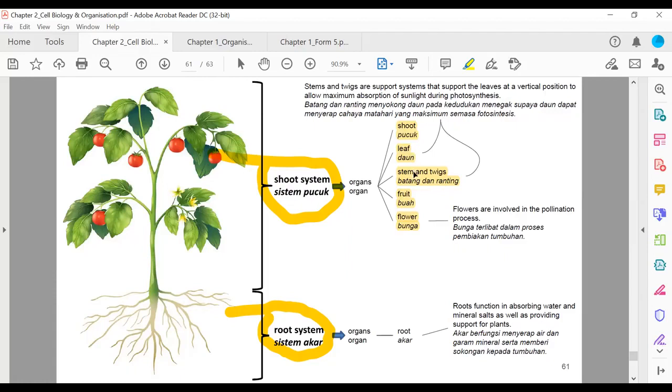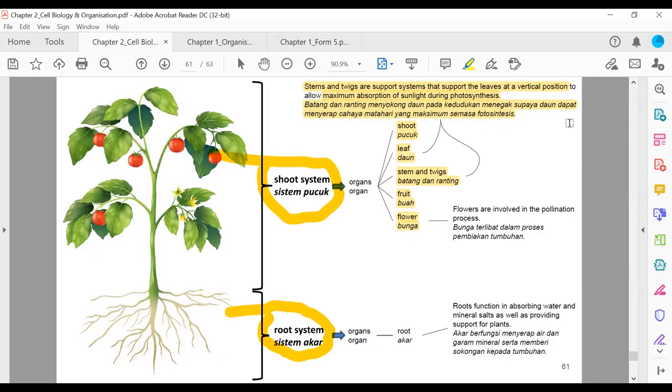Okay, so what do the leaf and stems and twigs do? Stems and twigs are support system. Dia macam tulang that support the leaf at a vertical position to allow maximum absorption of sunlight during photosynthesis. So dia kata di sini, batang dan ranting menyokong daun. Dia bertindak macam tulang lah. Pada kedudukan menegak supaya daun dapat menyerap cahaya matahari yang maksimum semasa fotosintesis.